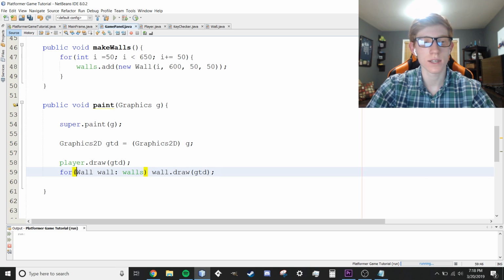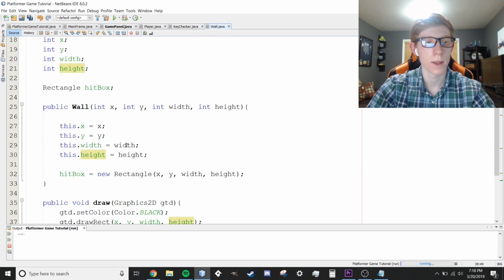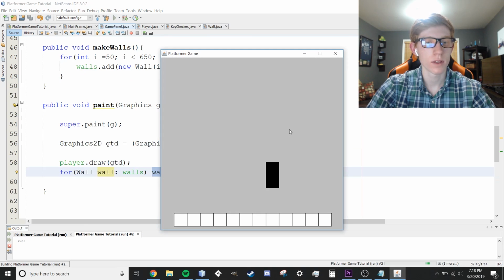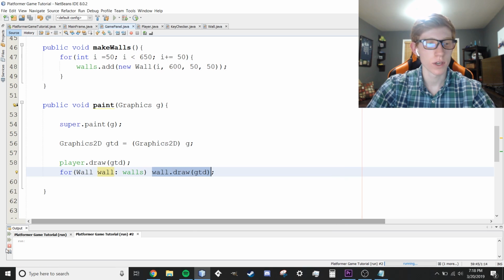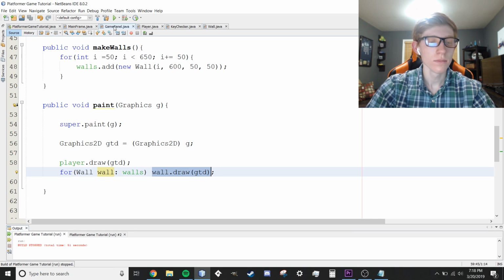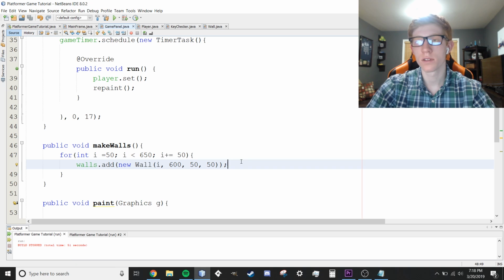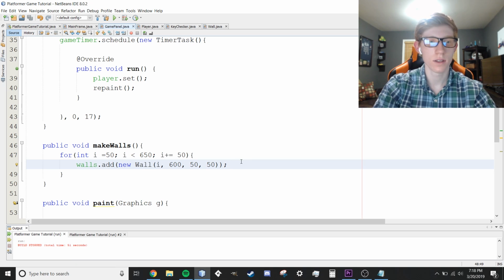So stepping through the entire walls array list, for each individual wall, we're going to call the wall.draw method that we created right here where we draw our wall. So now if we run our game, you can see all of our walls right there, but we're going to fall right through them because we haven't set up any collisions yet. Let me close out of both of our current games running right now. And there we go. So now we're going to go back to our make walls method, and we're going to add in walls for us to collide with on the sides as well.